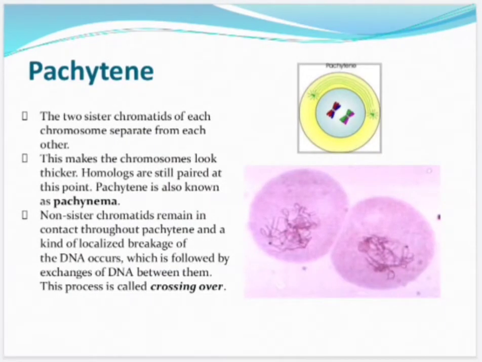Pachytene. The two sister chromatids of each chromosome separate from each other. This makes the chromosomes look much thicker. Homologs are still paired at this point. Pachytene is also known as pachynema. Non-sister chromatids remain in contact throughout pachytene and a kind of localized breakage of the DNA occurs, which is followed by exchanges of DNA between them, and this process is called crossing over.